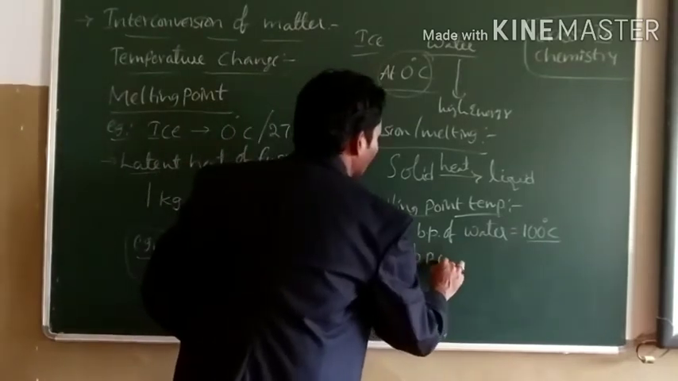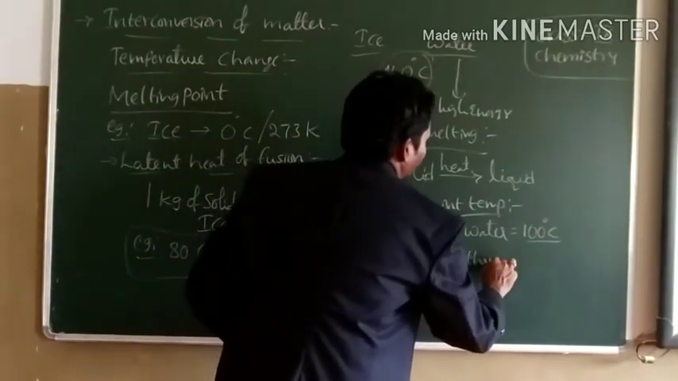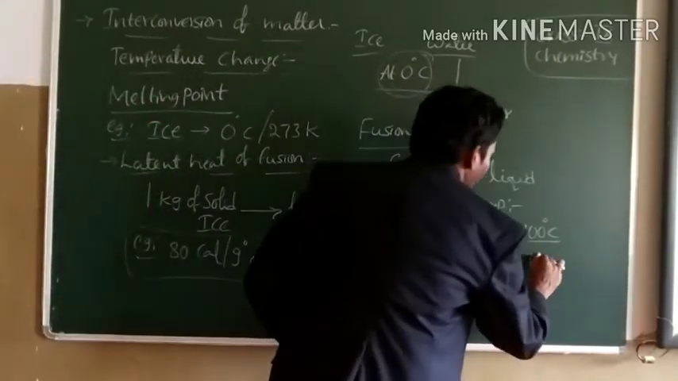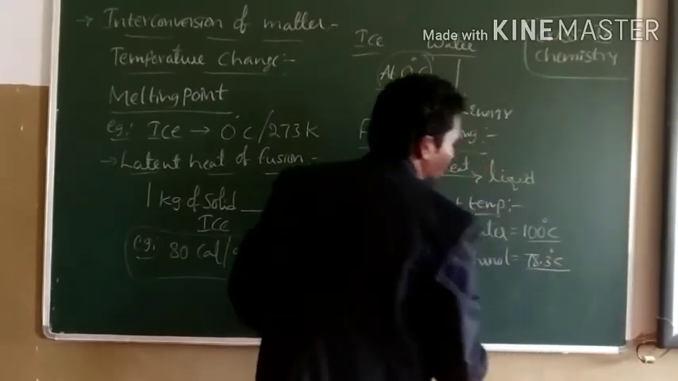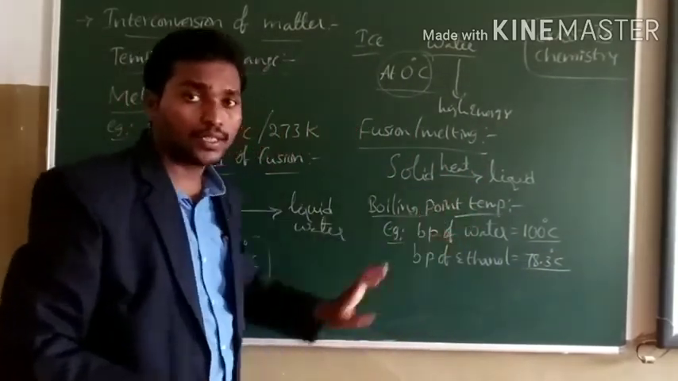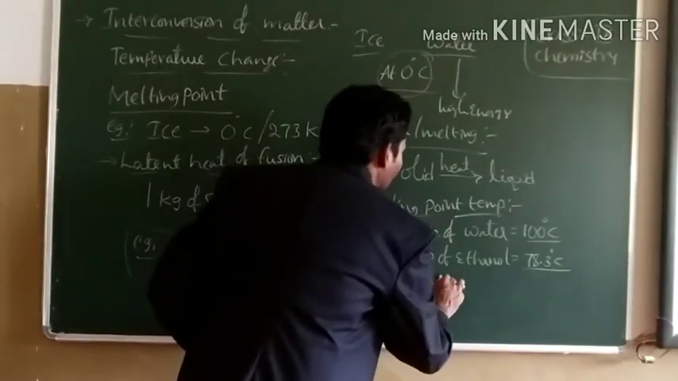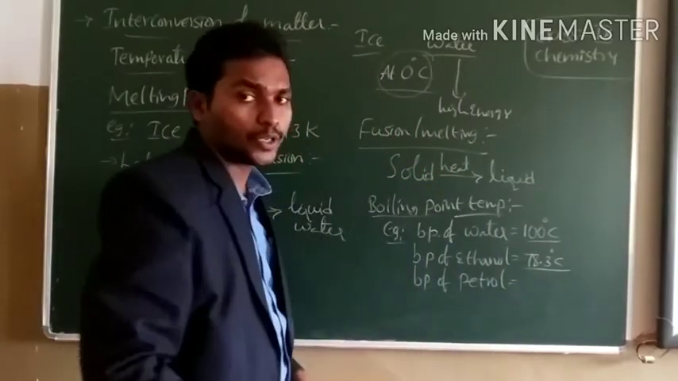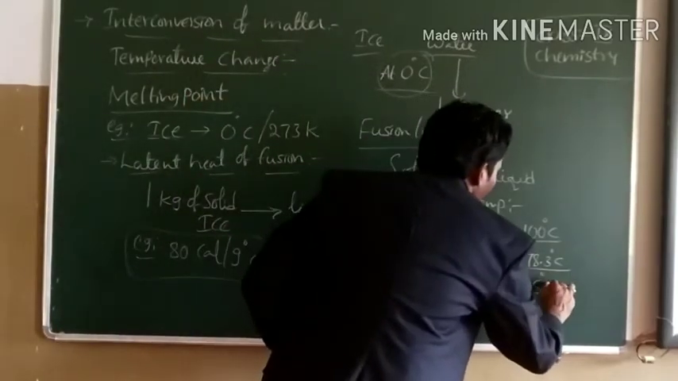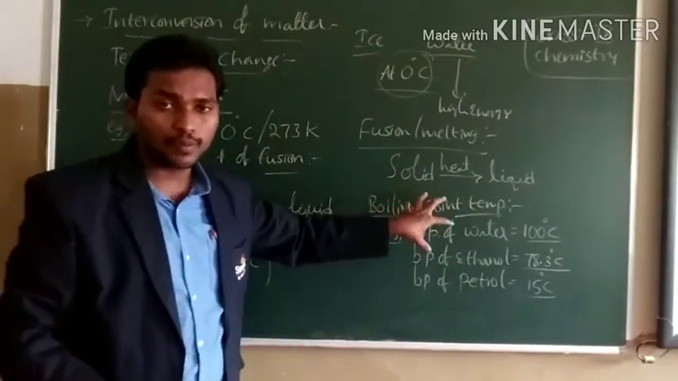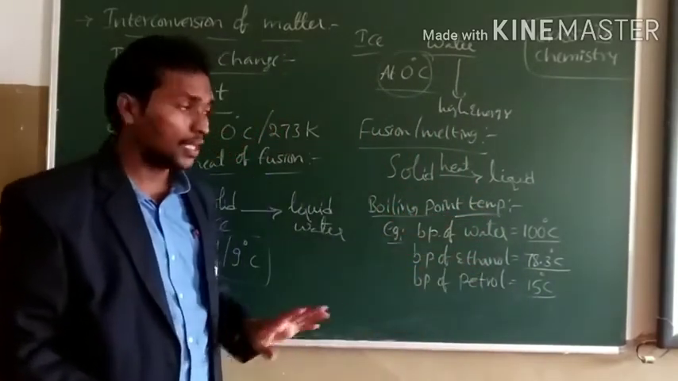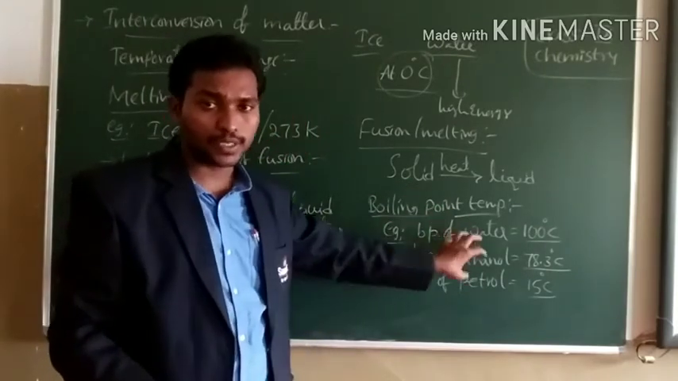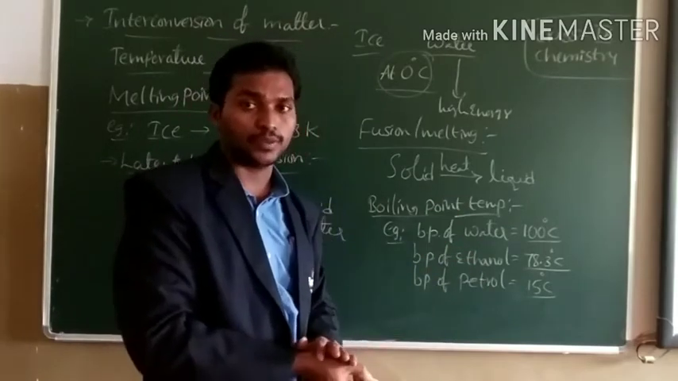Boiling point temperature of ethanol. Ethanol means ethyl alcohol. It is 78.3 degrees Celsius. And the boiling point temperature of petrol is 15 degrees Celsius. So different liquids have different boiling point temperatures, which can be defined as the constant temperature at which a liquid starts boiling at atmospheric pressure.